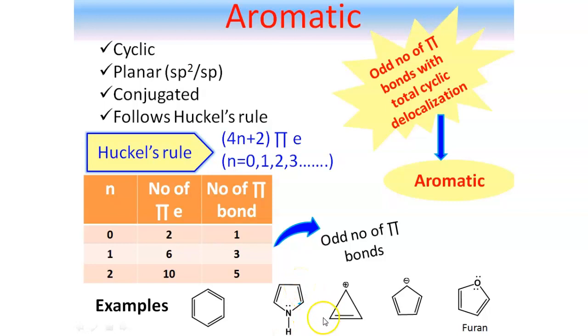In the next example, we are taking cyclopropenyl cation. Here it is cyclic, conjugated and 1 pi bond is there. That is why it is aromatic.